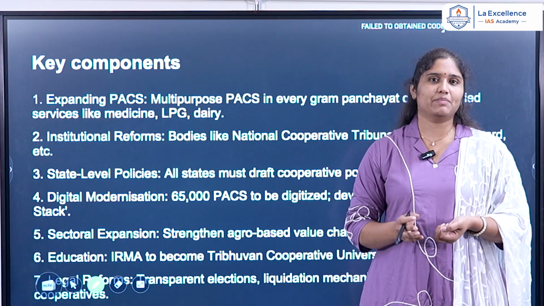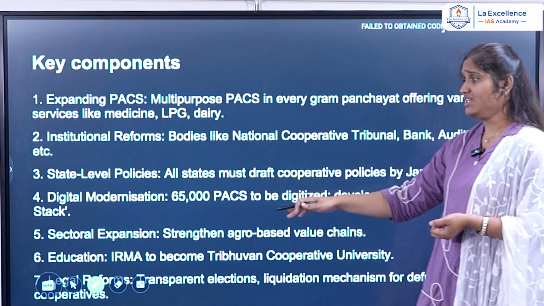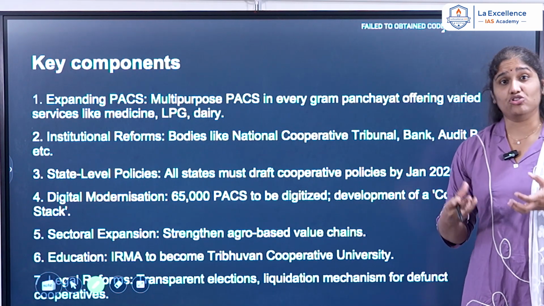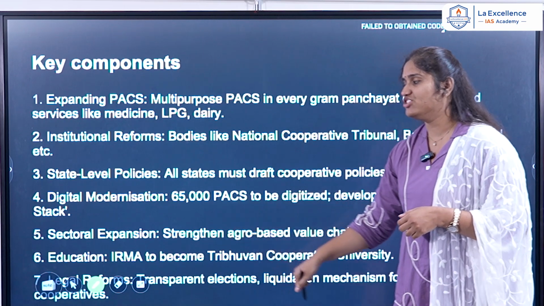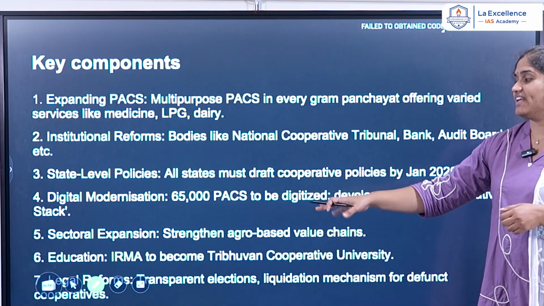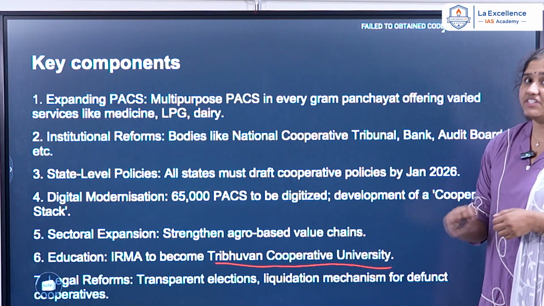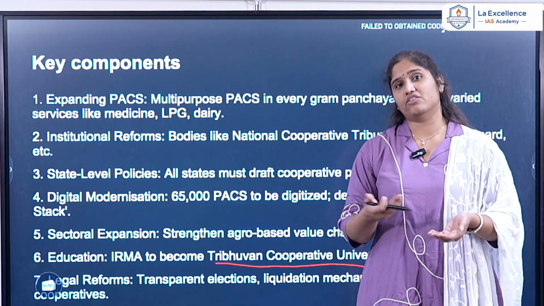Now everything will be present in one database. That is, the cooperative stack will be developed. Then we have the sectoral expansion, where a large amount of agro-based value goods also are being included in this policy. Then we have education. The IRMA will now be turned into the Tribhuvan Cooperative University, specially for the development of the cooperatives.